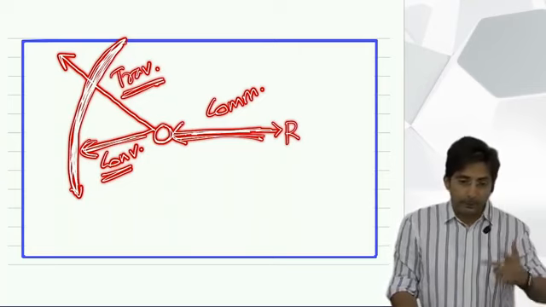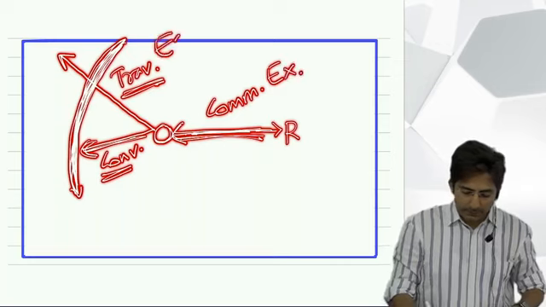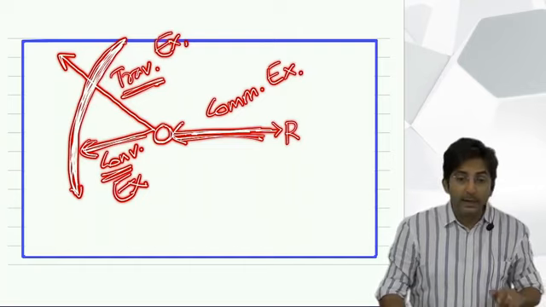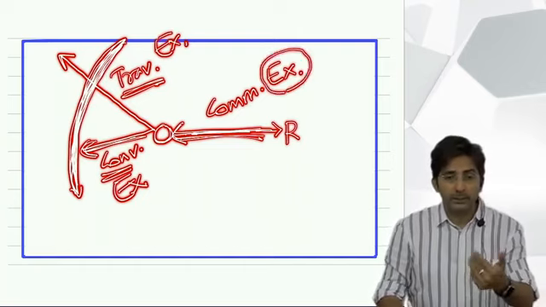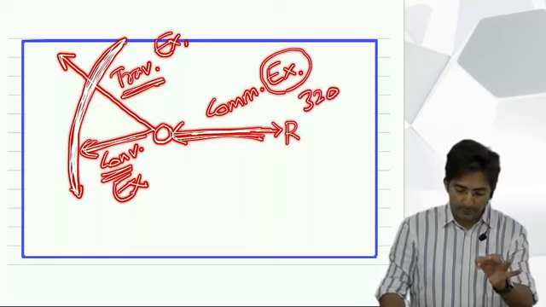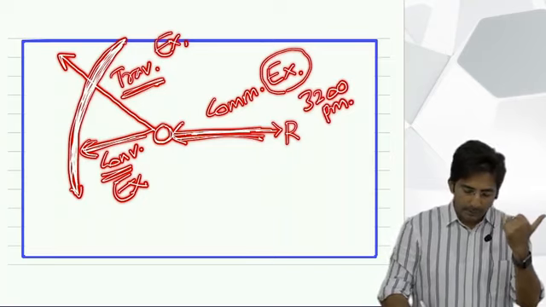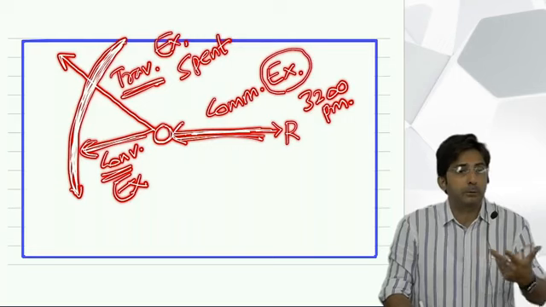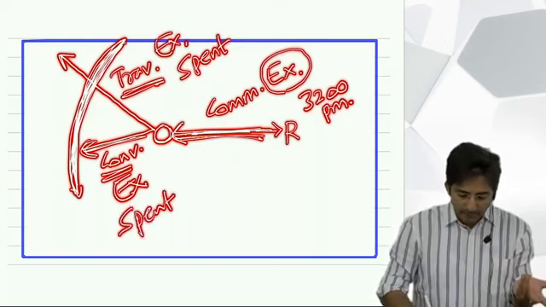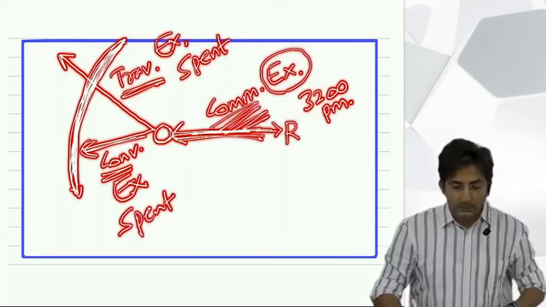Now, tell me the treatment of all. This is also exempt. This is also exempt. This is also exempt. But this is exempt only for a handicapped employee with a fixed amount of maximum 3,200 per month. Correct? And what about traveling? The amount exempt will be up to the amount spent. Even for conveyance allowance, the amount exempt will be up to the amount spent. But for commutation, we don't see the amount spent.